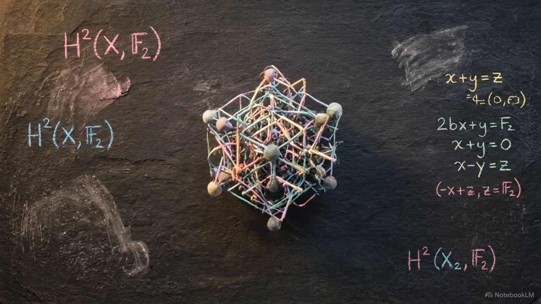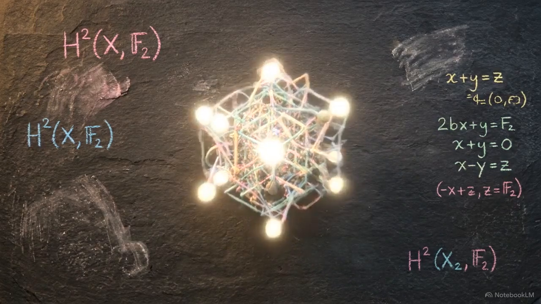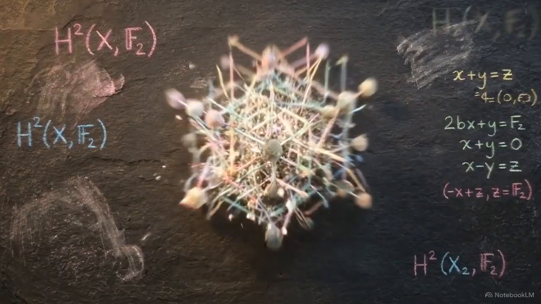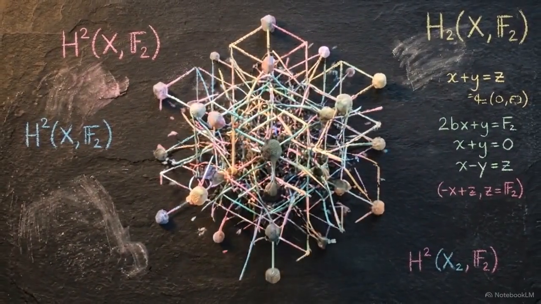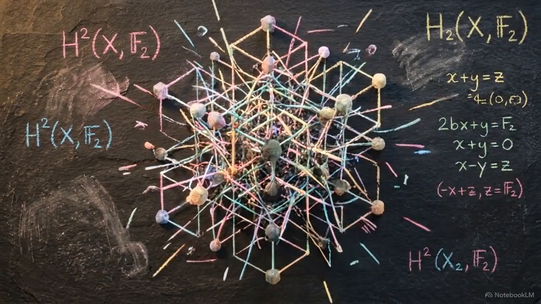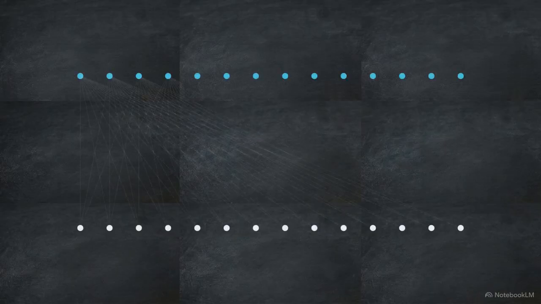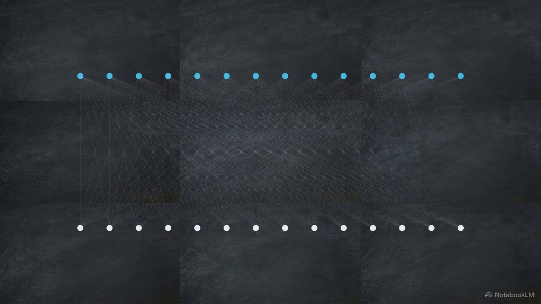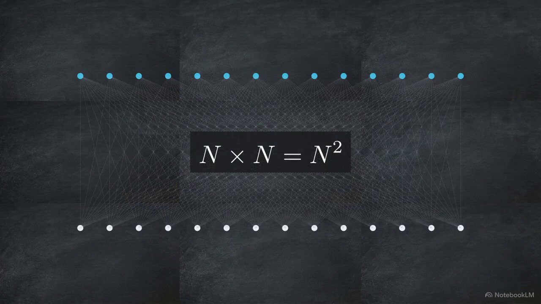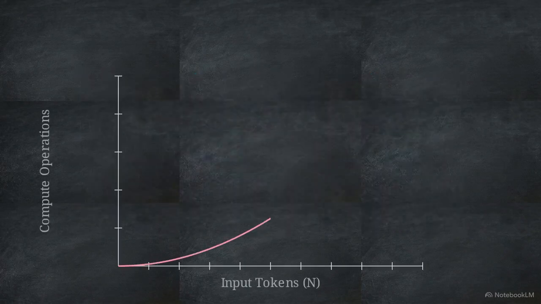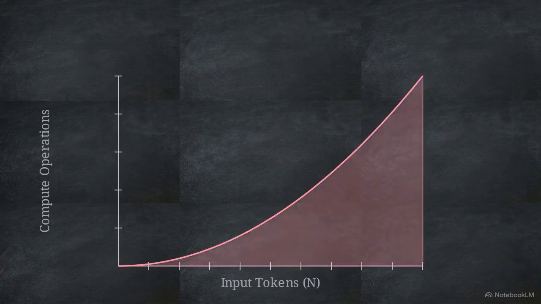Merging two independent AI context windows forces a quadratic expansion of data states. The effort required to map every point of the first context against every point of the second grows by the square of the total input. This is a product of matrix multiplication. To cross-reference two arrays of length n, the hardware must perform n-squared operations.